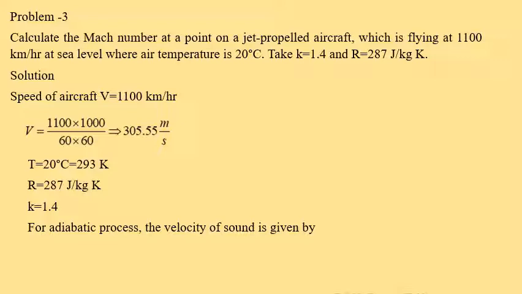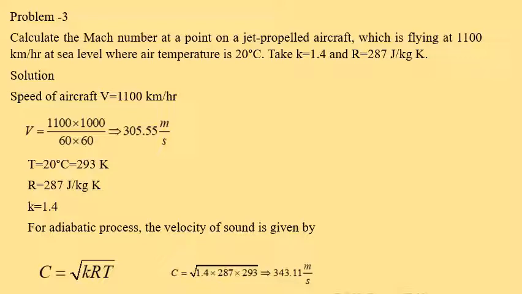The Mach number is given by M is equal to V by C. V is the velocity of the aircraft, that is known, 305.55, but the velocity of sound is unknown, so that is calculated using the expression C is equal to square root of KRT.